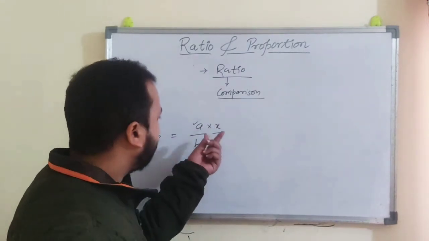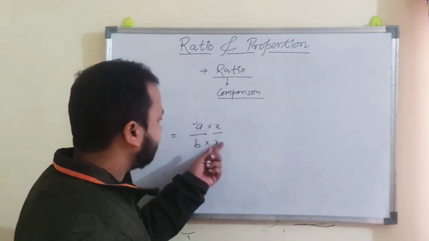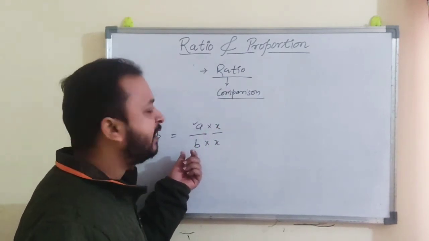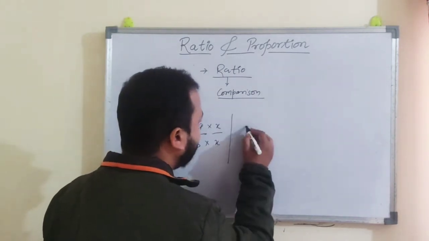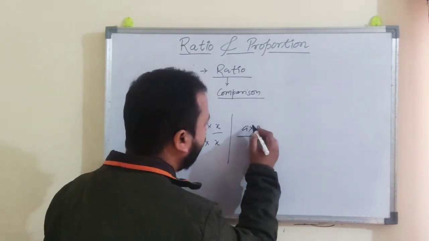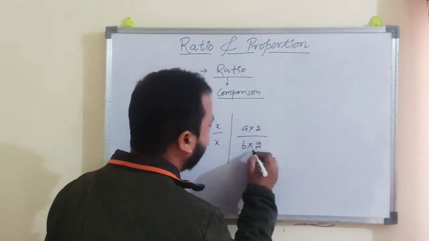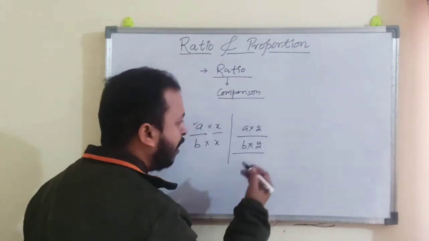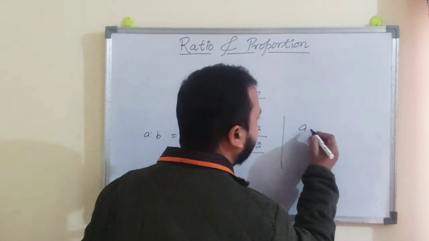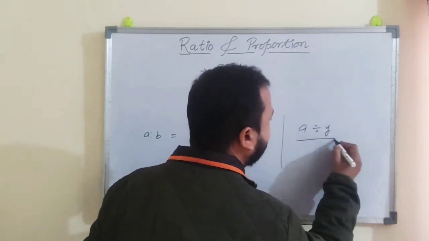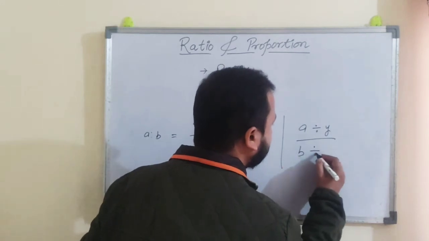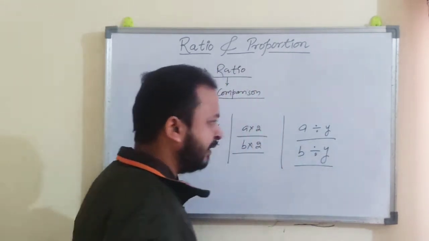If X is multiplied in the numerator, the same number must be multiplied in the denominator, right? If you multiply by 2 in the numerator, you must multiply by 2 in the denominator. Or if you divide the numerator by y, the denominator must be divided by y.